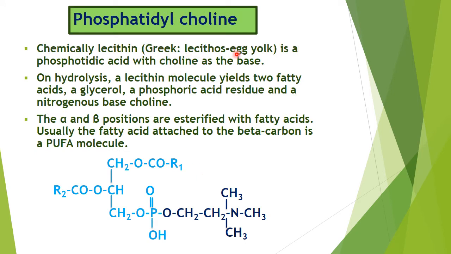Then chemically lecithin, it is phosphatidic acid with choline. You can see this is phosphatidic acid, and after that H is removed and it is converted into choline. So this is phosphatidyl choline, and it is also known as lecithin. So the alpha and beta positions are esterified with fatty acid, whereas usually the fatty acid attached to the beta carbon is a polyunsaturated fatty acid molecule.